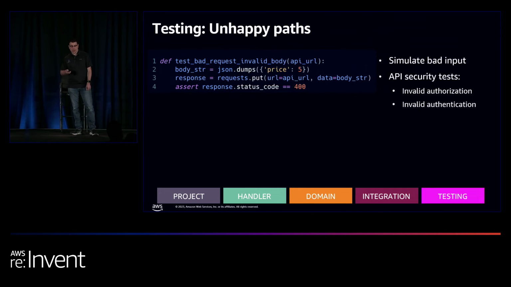And lastly, we're going to check for some unhappy paths. Now, you can't really mock the cloud, right, because it runs on the cloud. But we can control some things like bad input. So if we pass a bad input, in line 2 the input is missing a parameter, I want to make sure that I'm going to get a 400 response code back from our Lambda function. And there are also other important tests that you need to do, such as API security tests. So if you have authentication and authorization enabled, you want to make sure that it's really working. So this is another example of end-to-end tests that you should have.